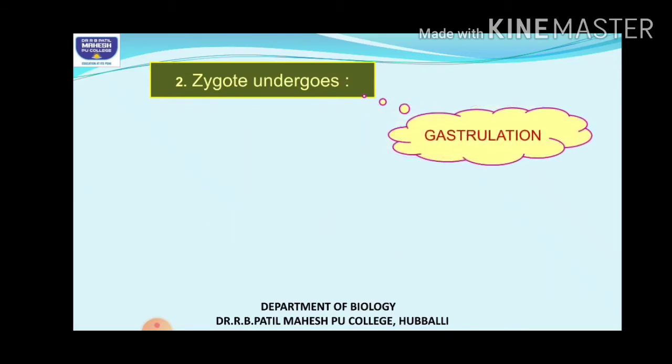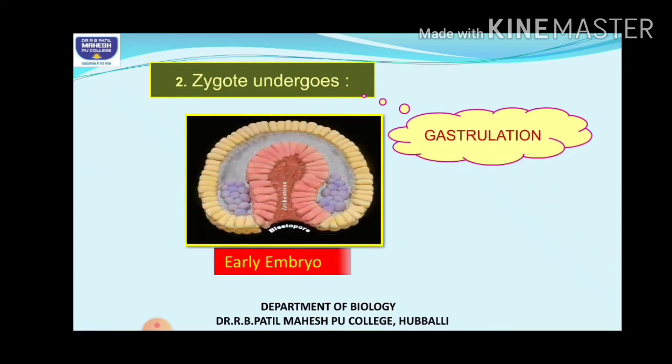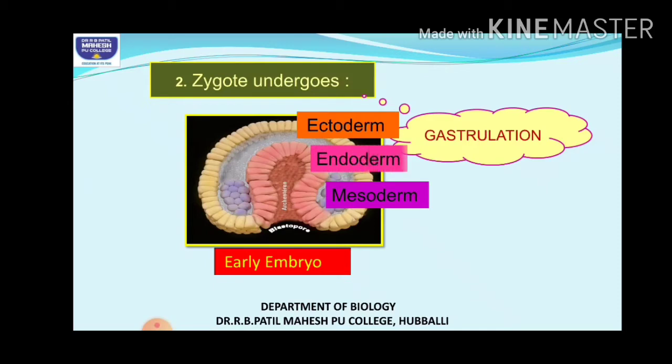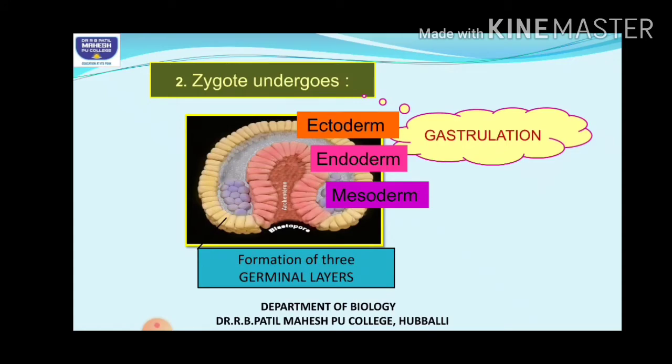Later, gastrulation takes place. It develops into a 3-layered gastrula, which is also called the early embryo. In this gastrula there is formation of the germinal layers: the outer ectoderm, the middle mesoderm, and the inner endoderm. So you can find the initiation of the formation of the 3 germinal layers.